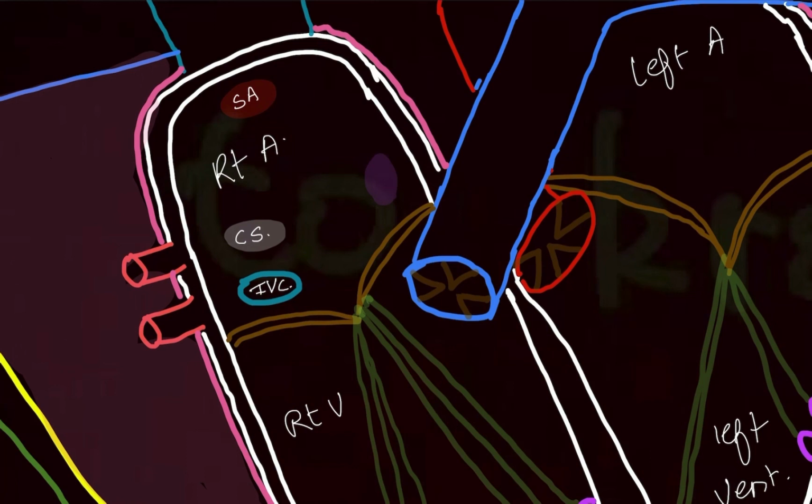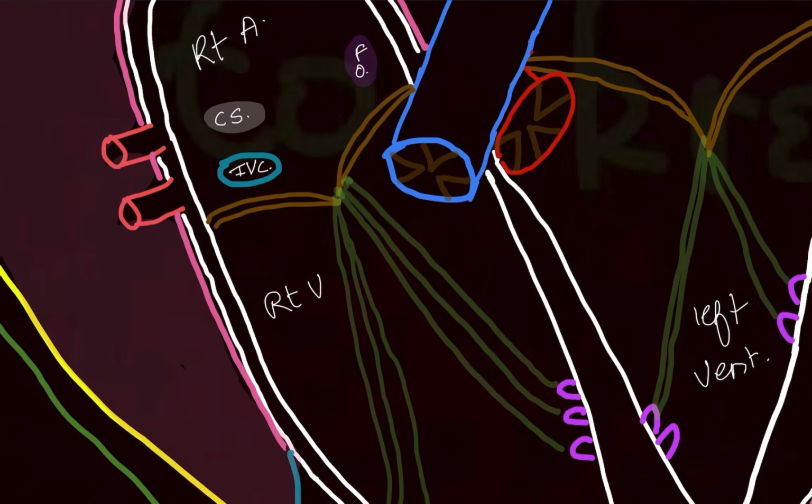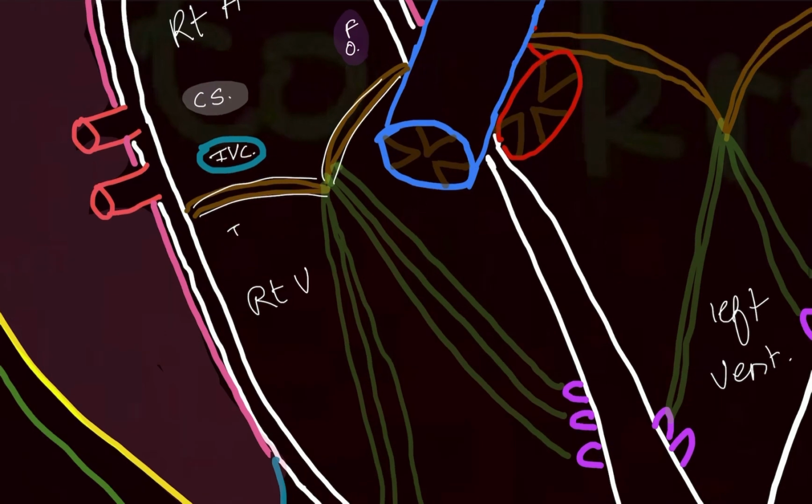Then you have this fossa ovalis. This purple color which you see is present between the two atriums, the right and the left atriums. It is the remnant of the foramen ovale. You can see this tricuspid valve. The third cusp you cannot see over here because it comes from the back side. So this is the tricuspid valve, so write it down.